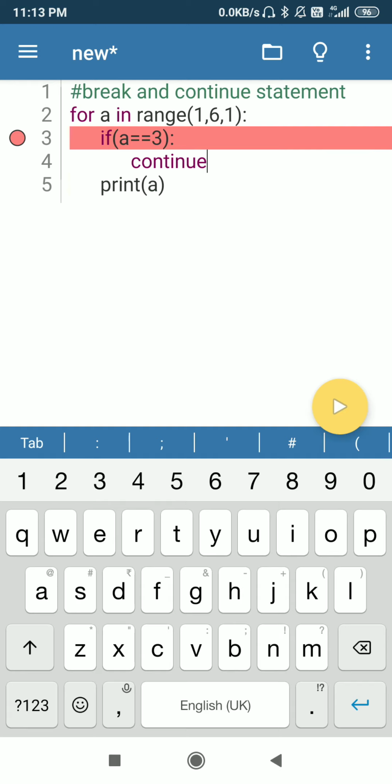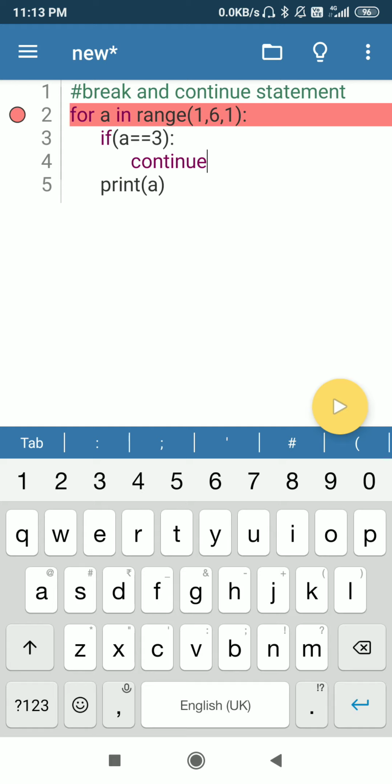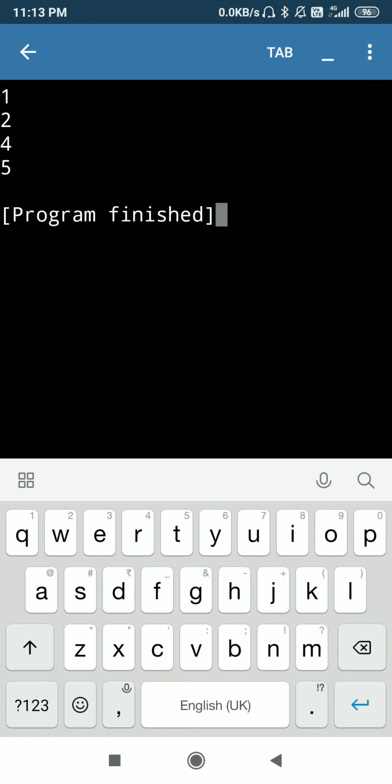So let's see what is happening when we run this program and what we are getting. Yes student, you can see 3 is not there, because if a equal 3, then continue means skip that step, so the rest of the loop body will not execute when continue triggers.